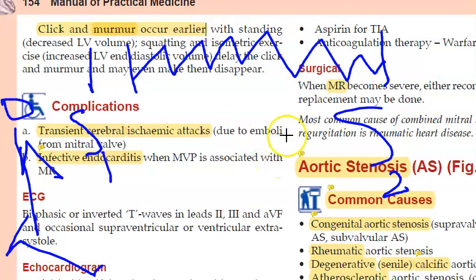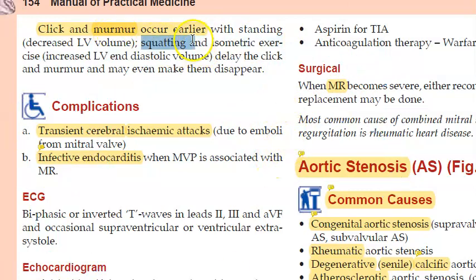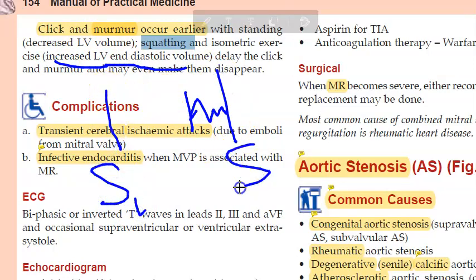And when you're squatting, what will happen? When you're squatting, the venous return will increase. So there is increased left ventricular end diastolic volume. So the click and the murmur will happen later. Okay, this is when you squat, the click and the murmur will happen later.